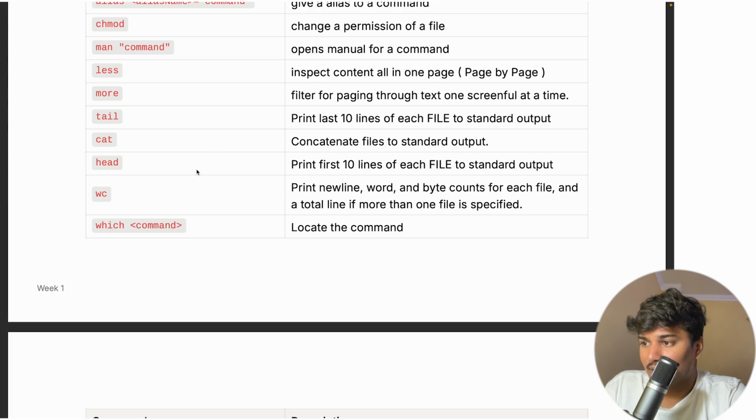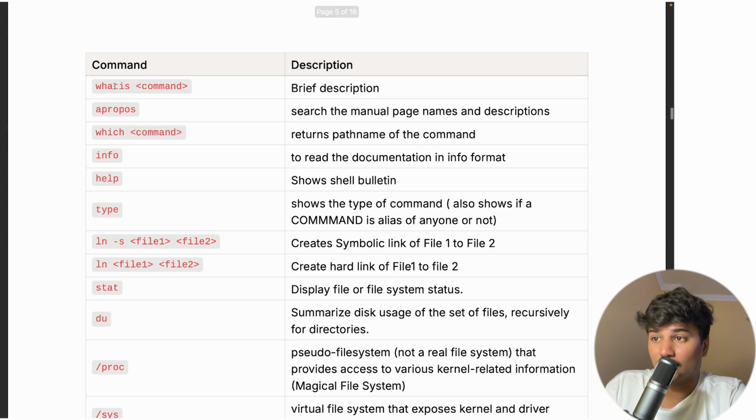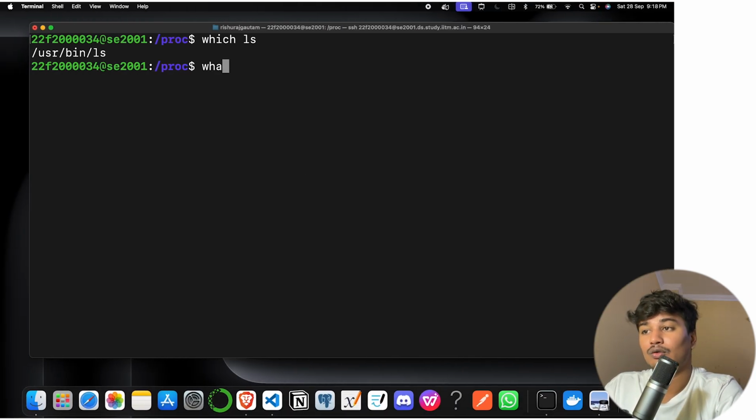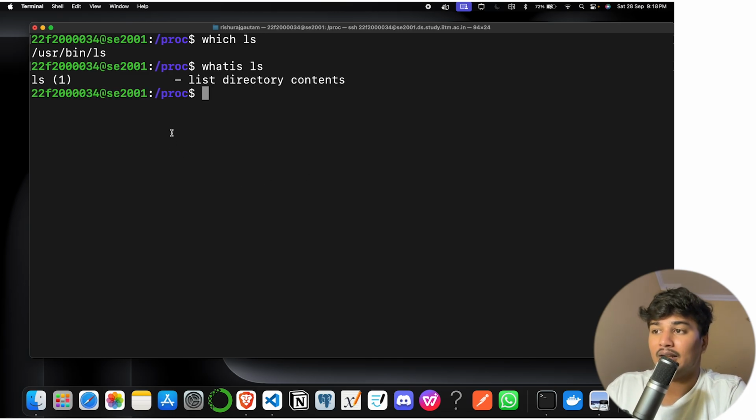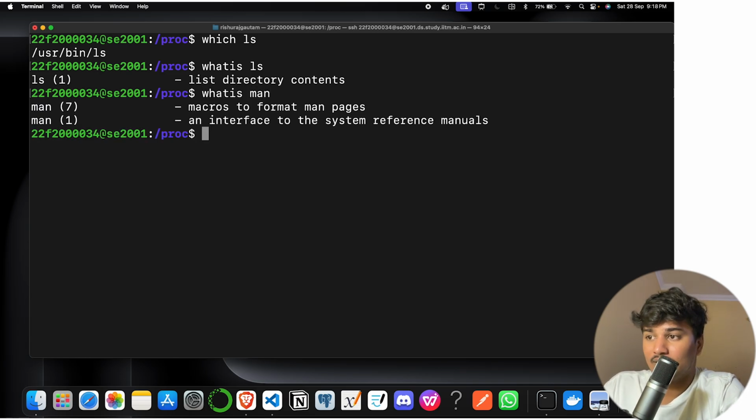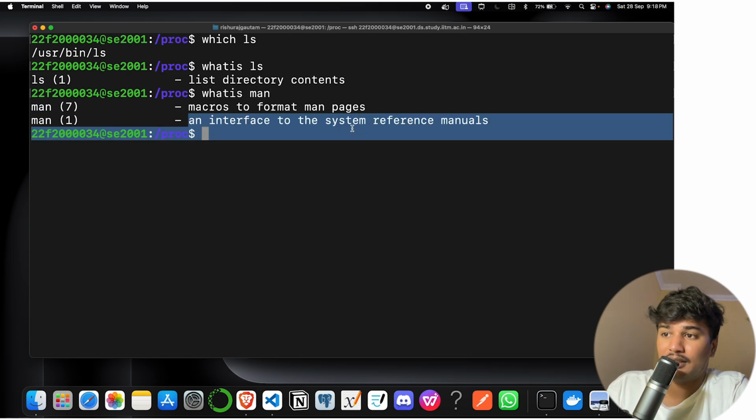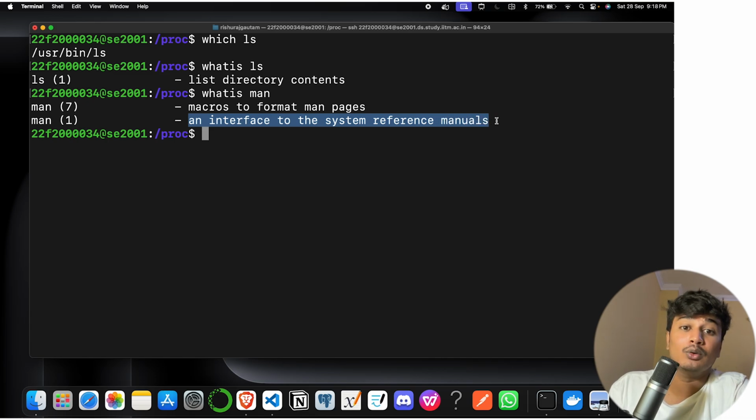Then there is the whatis command, which will give you a brief description. If I say whatis ls, it will say it is used to list directory contents. Similarly, I can say whatis man, and it says an interface to the system reference manuals.